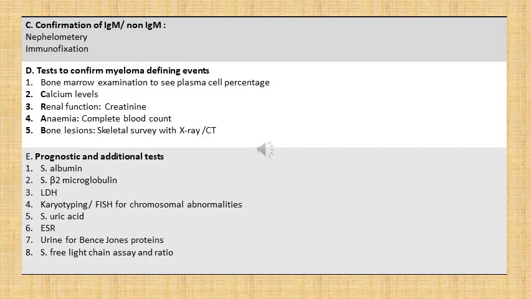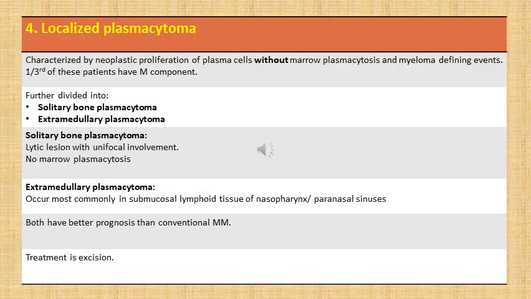Many of these tests will be required to assess for WHO criteria of multiple myeloma, whereas others will be required for prognostication. So with this we have covered multiple myeloma. Next entity is localized plasmacytoma.